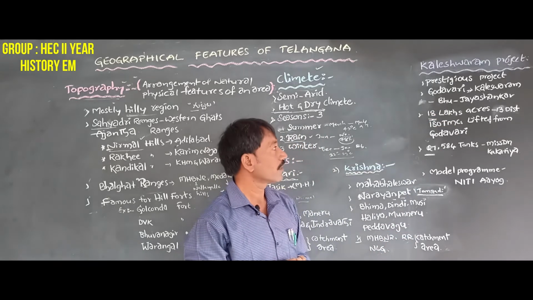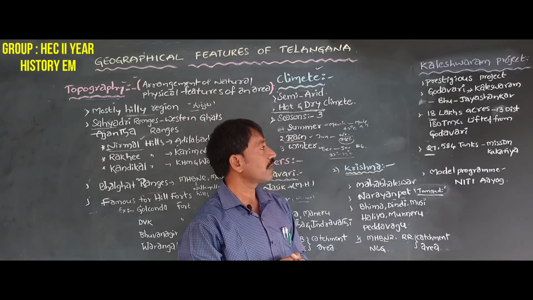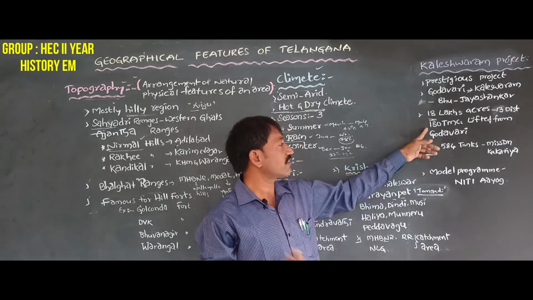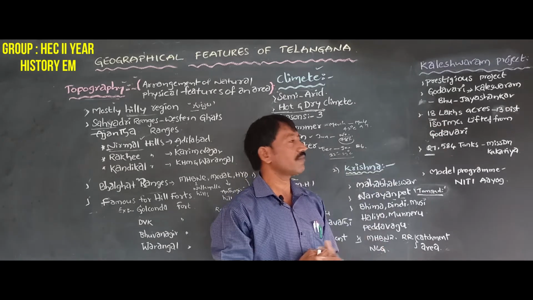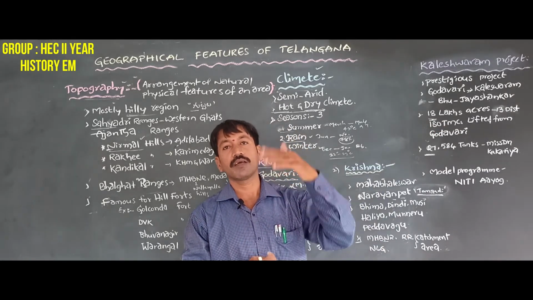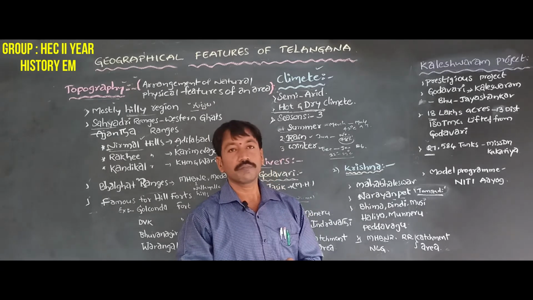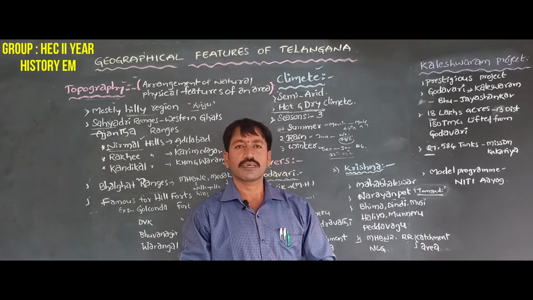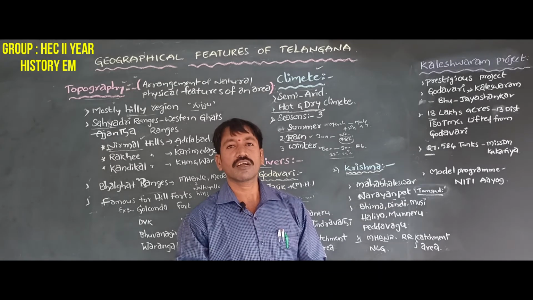How much acres? 18 lakh acres have been provided irrigation facilities in 13 districts, and also under this project 180 TMCs of water is lifted from Godavari river.